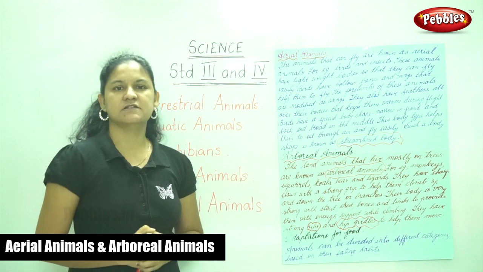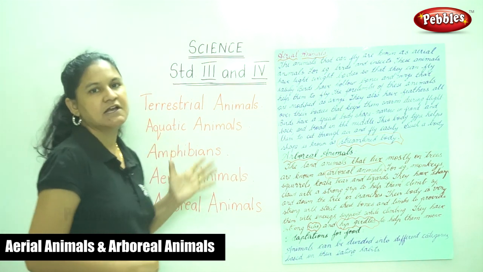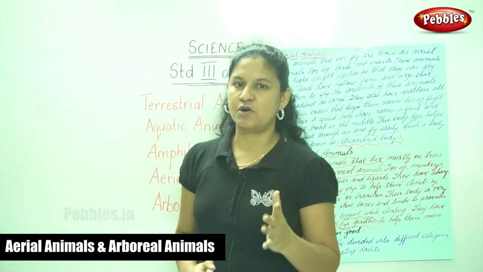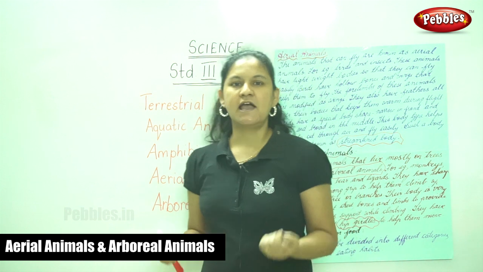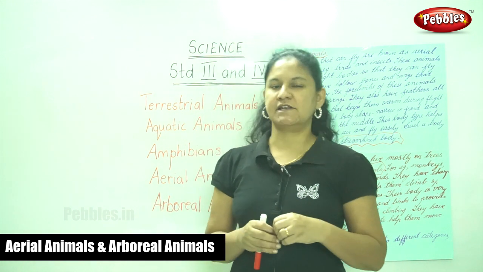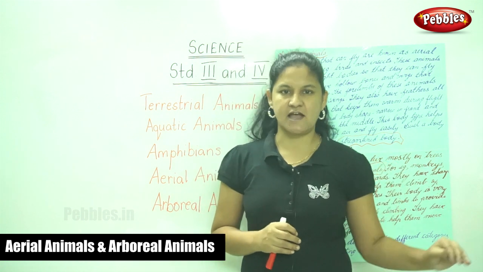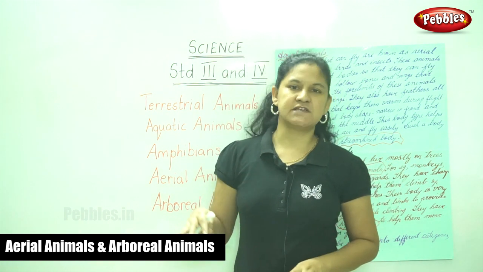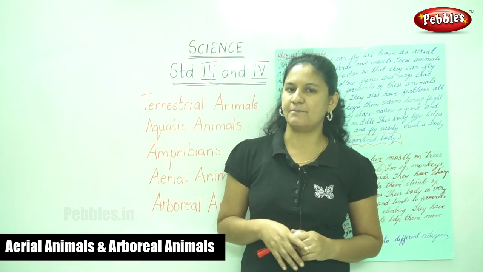So, these are the types of animals. First is your terrestrial animals. They are animals that live on land. Examples are your cat, dog, elephant. There are animals that live in extremely hot climates like the deserts, that is the camel, and animals that live in extremely cold climatic regions, that is your polar bear.